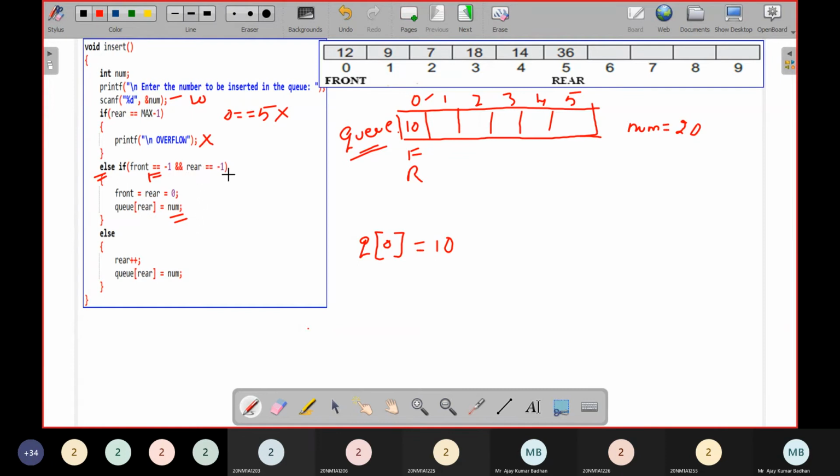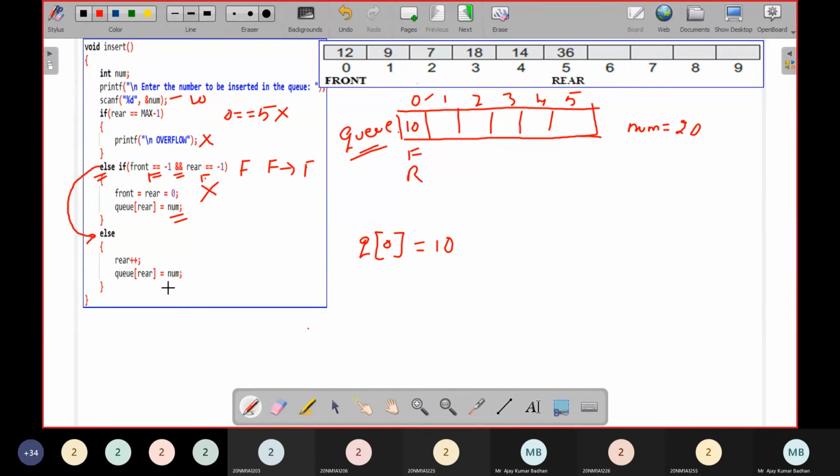And then rear equal to minus 1? Rear is pointing to 0, so is it minus 1? No. This time both the conditions fail and there is an AND. Whenever you have an AND condition, if both are false, the output is false, which means this condition fails. Where do we have to come? We have to come to this particular location, the else part.